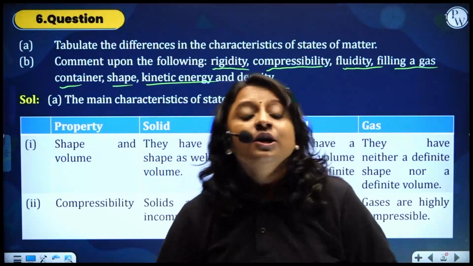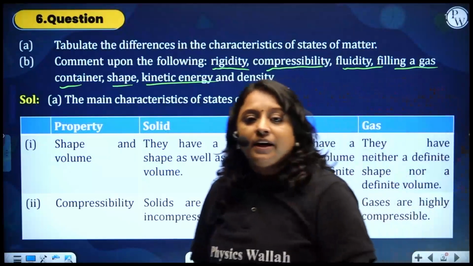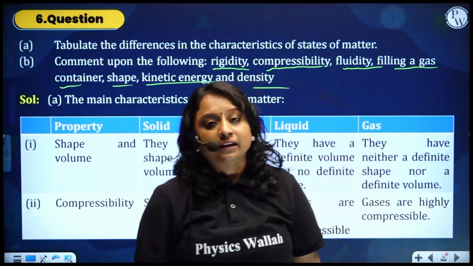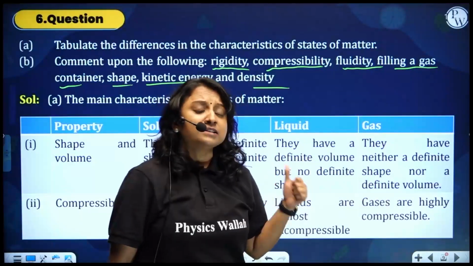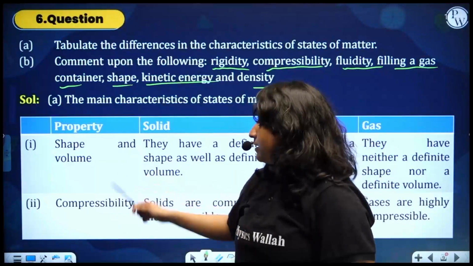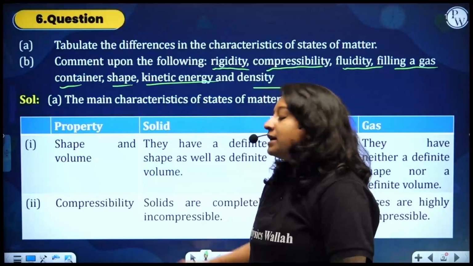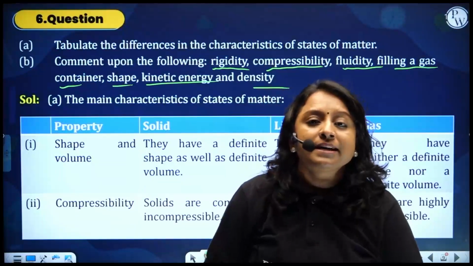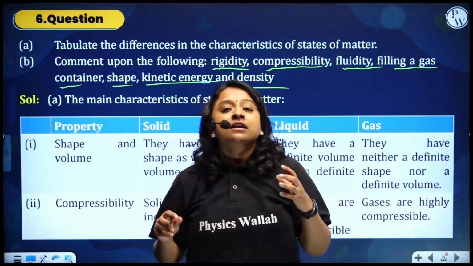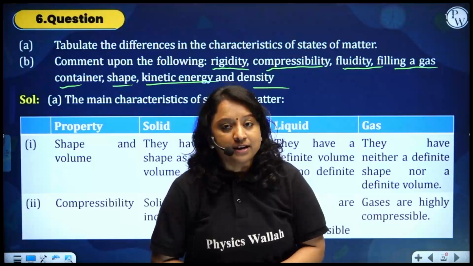But gas does not have a fixed volume, neither a fixed shape. It occupies the entire volume of any container you take it in. So the first difference should be with respect to space and shape. Volume and shape, or volume and space, you can take either. Second factor is compressibility. Since solid particles are already arranged in a close packed way, you cannot further compress them.